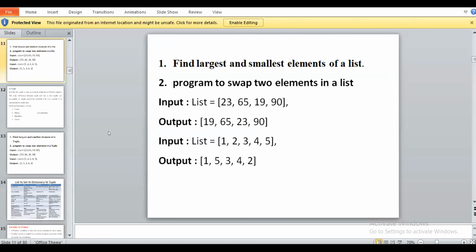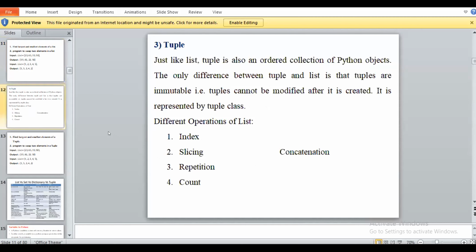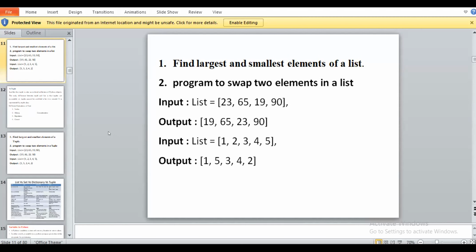Okay, so here I have to put two examples related to the list. You have to perform this program afterwards. Okay, so next, can I move to the next part? Any doubt with the list?